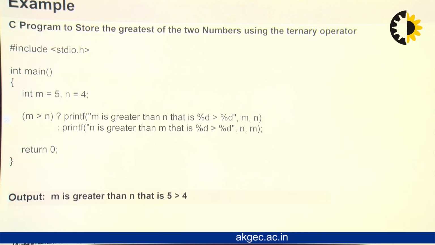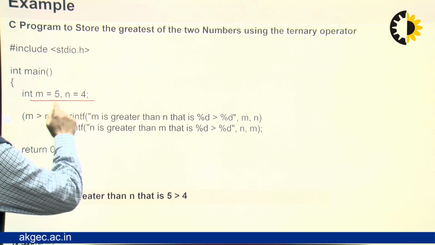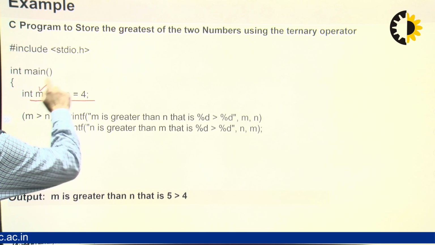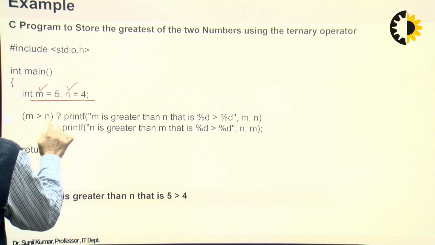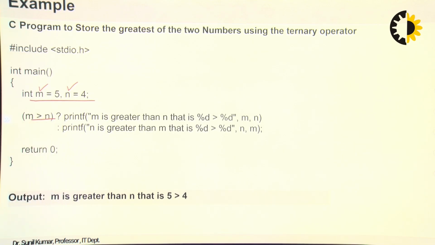Now here we have to find out the greatest of the 2 numbers, but this time we have to use the ternary operator. So we have taken 2 numbers inside the program, for example using variables m and n, and already we have defined the values, for example m equal to 5 and n equal to 4. So here in the first part, as we have seen in the syntax, we are checking the condition. Is m greater than n?